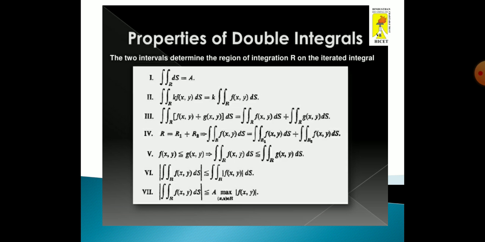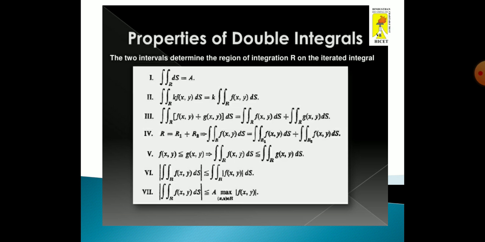There are 7 properties. The first one: the two intervals determine the region of integration, or the iterated integral is given, so the double integral over R of dS equals A. The second one: the double integral over R of k times f(x, y) dS equals k times the double integral over R of f(x, y) dS. And the third one: the double integral over R of f(x, y) plus g(x, y) dS equals the double integral over R of f(x, y) dS plus the double integral over R of g(x, y) dS.